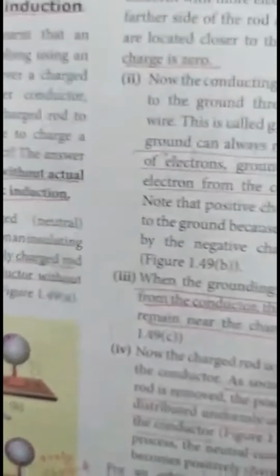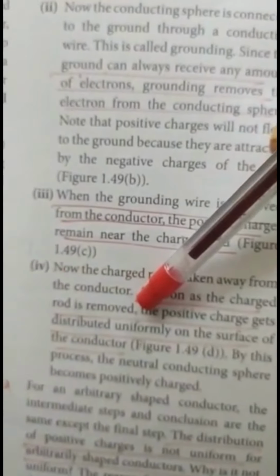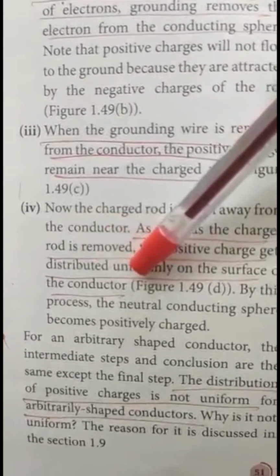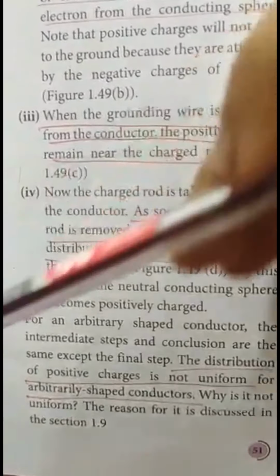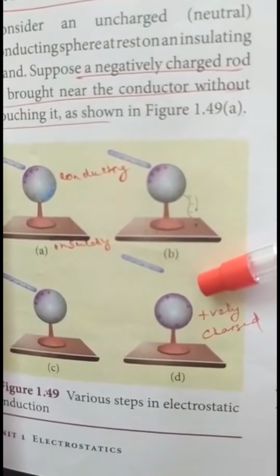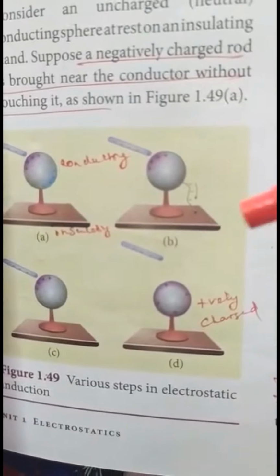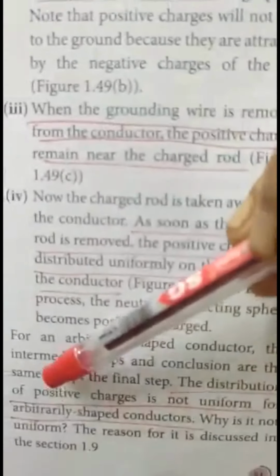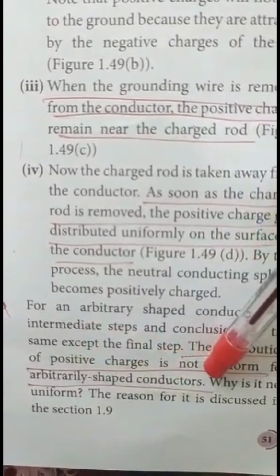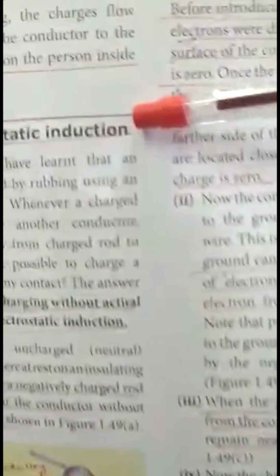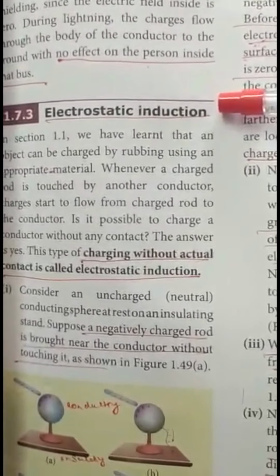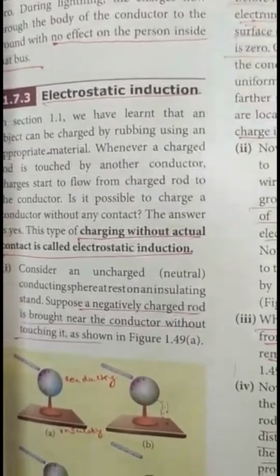So when you see here, as soon as the charged rod is removed, the positive charges get distributed uniformly on the surface of the conductor. And this is for a uniformly shaped conductor. Suppose it is an arbitrarily shaped conductor, the charge distribution is not uniform. That is, the distribution of positive charges is not uniform for arbitrarily shaped conductors. So this is about electrostatic induction. That is, we are inducing the charges without any contact with the surface. That's all.